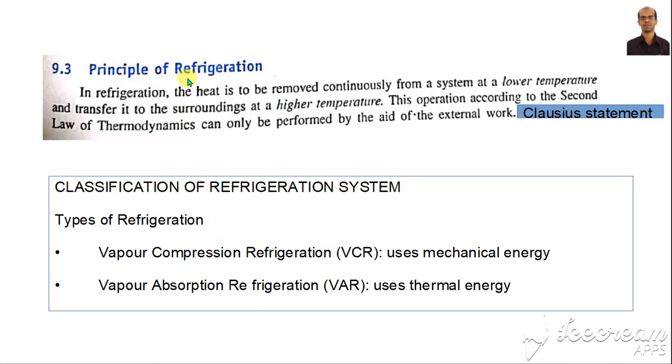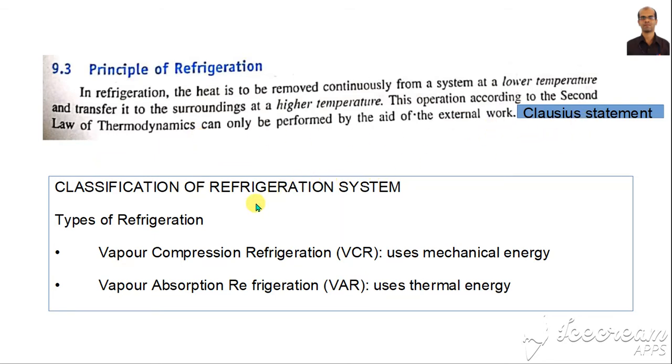Then the principle of refrigeration. In refrigeration, the heat is to be removed continuously from a system at a lower temperature and transferred to the surroundings at a higher temperature. Normally, heat flows from a higher temperature zone to a lower temperature zone, but in a refrigerating system, we do it in the reverse direction with the help of external work. So that is according to the second law of thermodynamics, the Clausius statement.